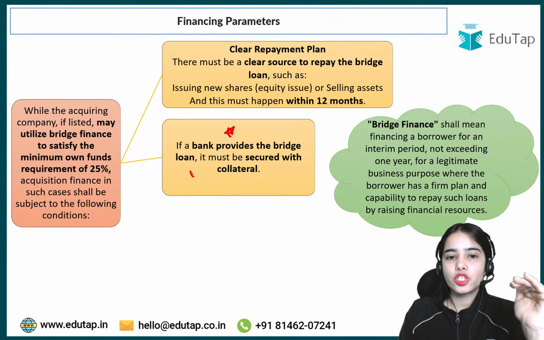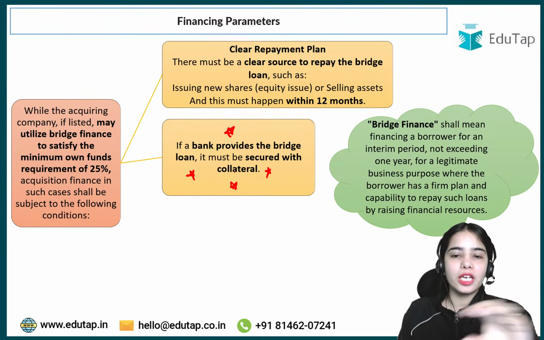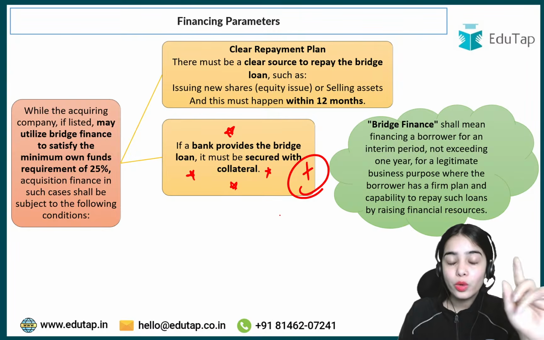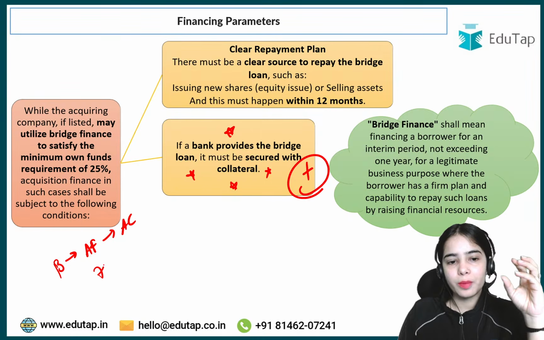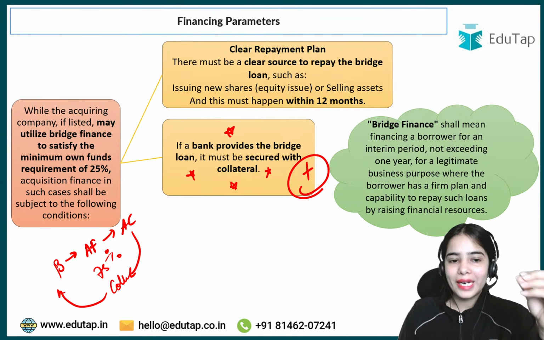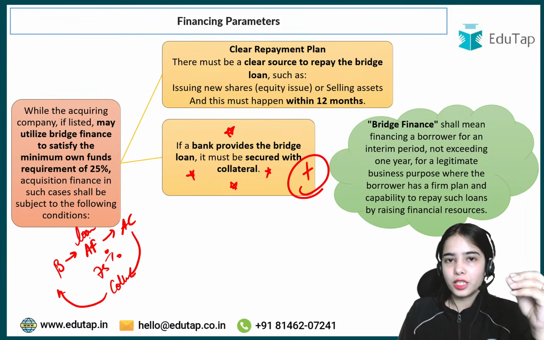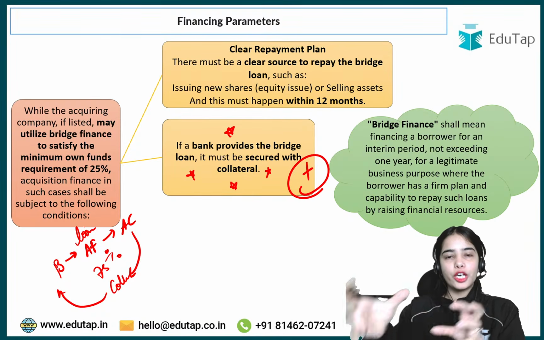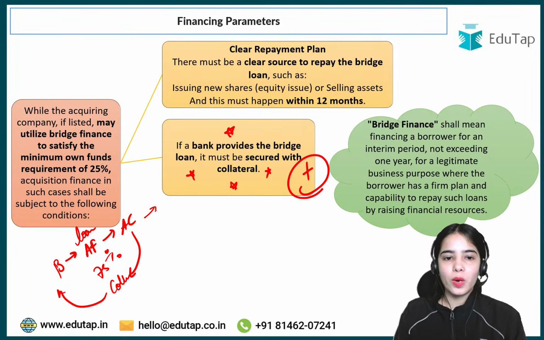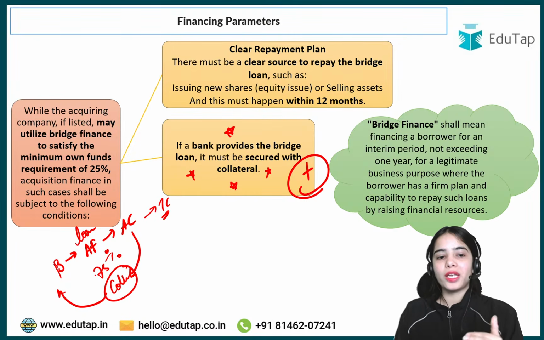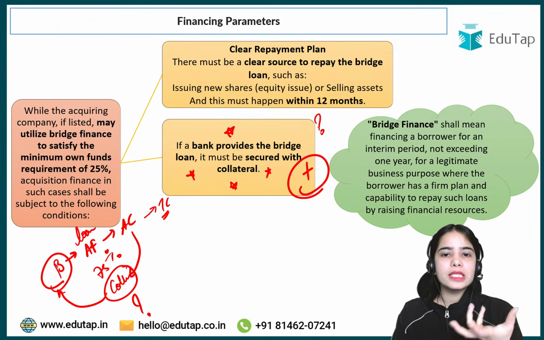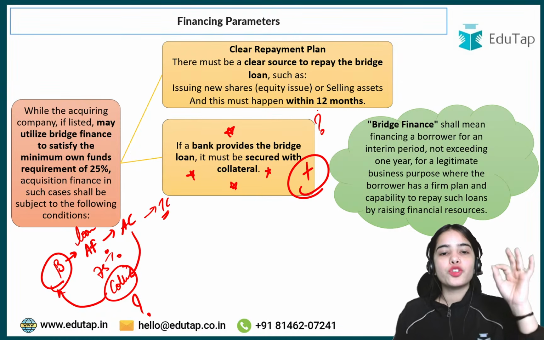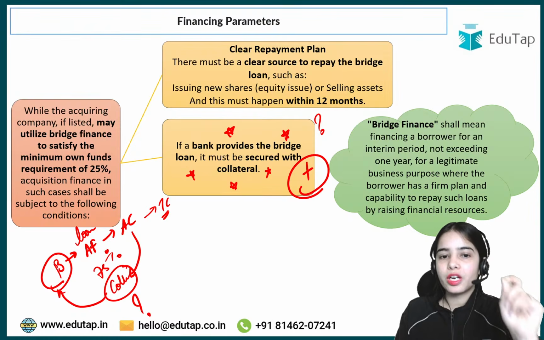If a bank provides the bridge loan, it must be secured with the collateral. It must be secured with some additional collateral. Now, think about it. The bank is providing acquisition finance to the acquiring company up to 75%. So there is some collateral that is given by the acquiring company to the bank for providing the loan. So the bank is providing a loan to the acquiring company to acquire the target company, so the collateral is given by the acquiring company to the bank. So should the same collateral be used for the bridge finance? No, right? So the bank has to get a new collateral for the bridge loan.